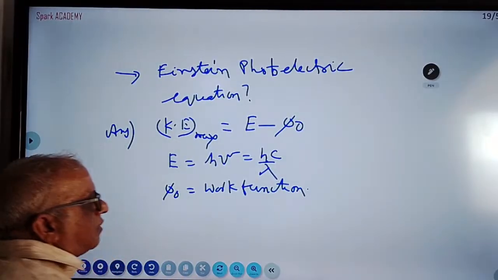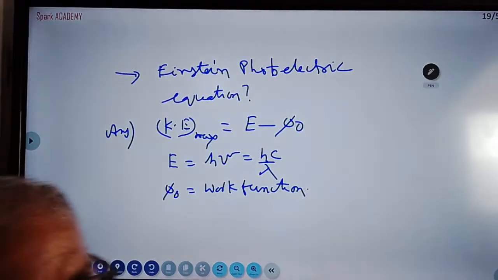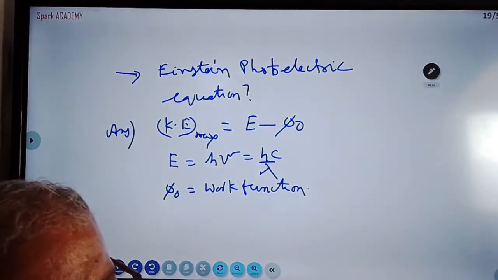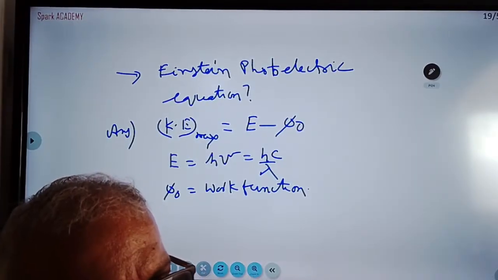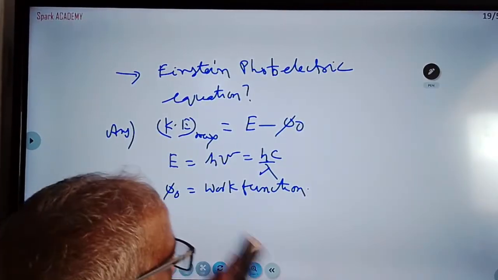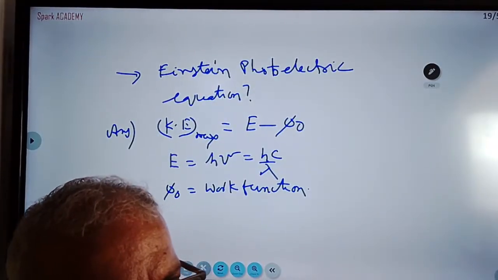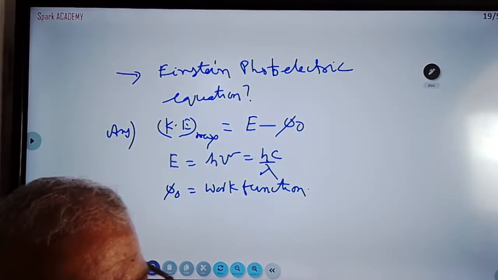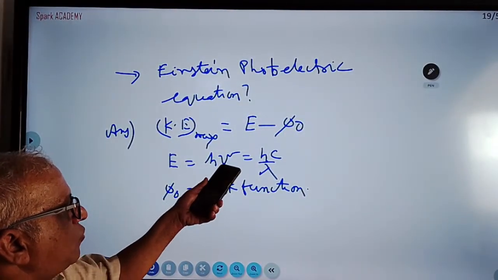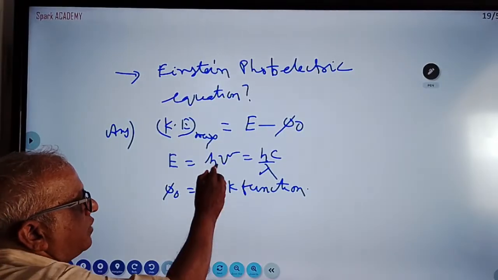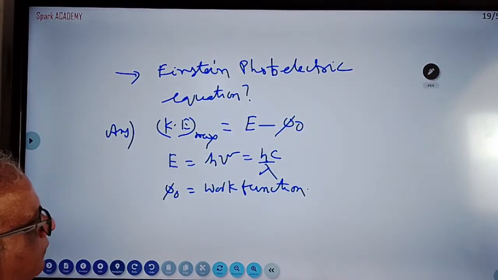What is work function? That is also one definition. AP and Telangana are asking what is work function. The minimum energy required to remove an electron from the surface of the metal is called work function. So what is E? Incident energy. h means Planck's constant. Nu means frequency of light. Lambda is wavelength. This is Einstein's photoelectric equation.